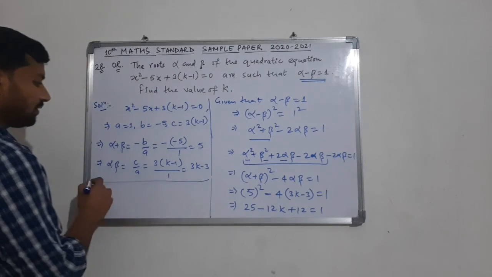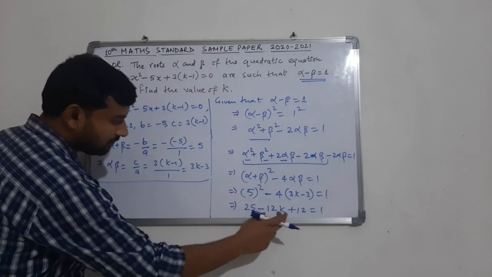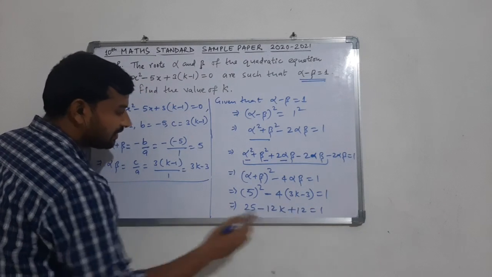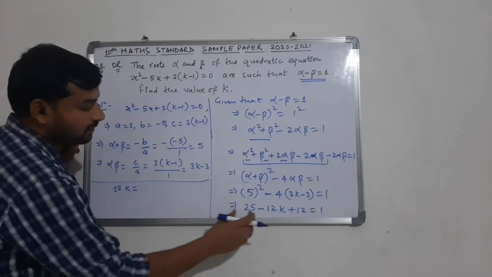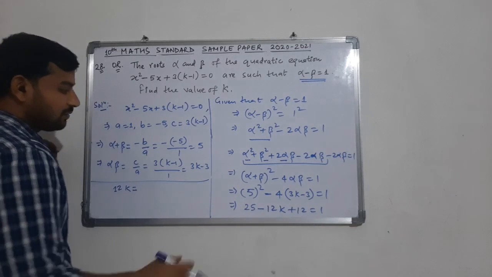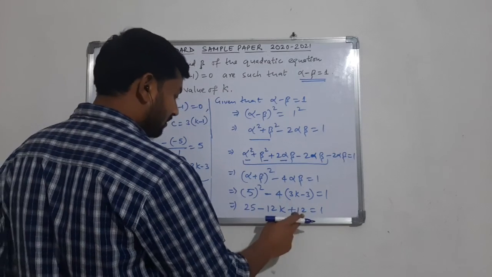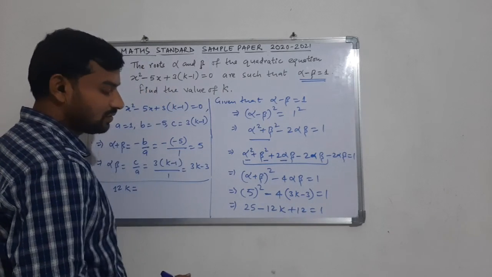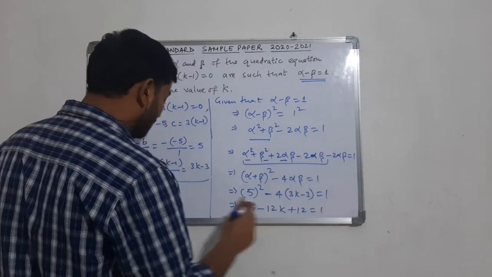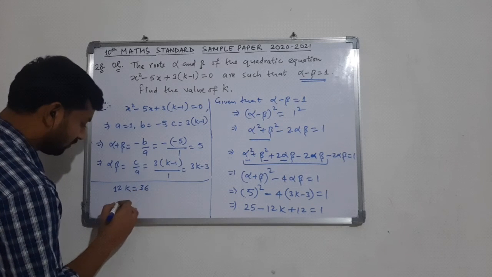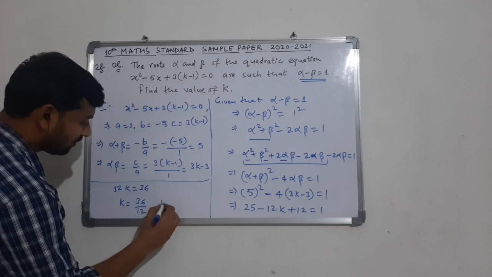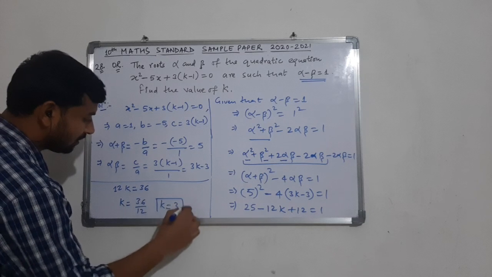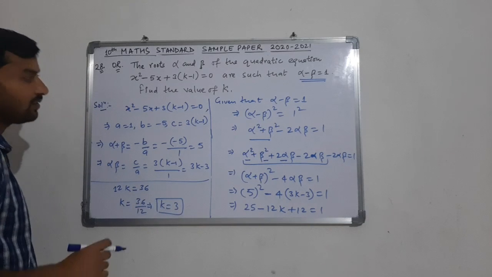So when we solve this further, this 12k I am taking to RHS. So 12k is equals to 25 plus 12, this will give us 37, then minus 1, so this is 36. So from here the value of k is coming out to be 36 by 12, so k is equals to 3. So the value of k here is 3.